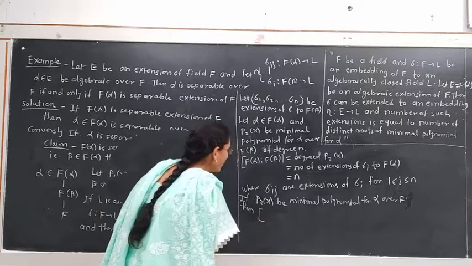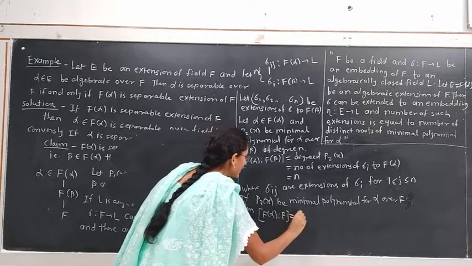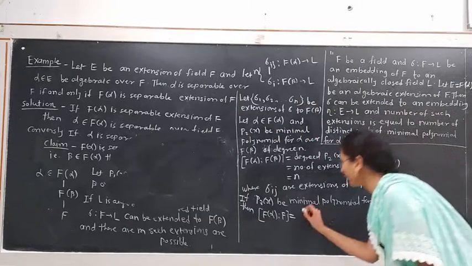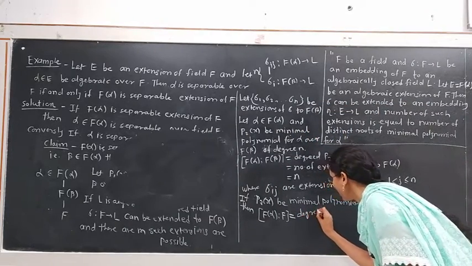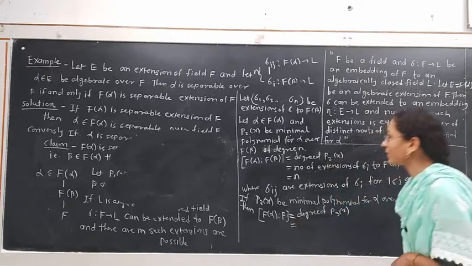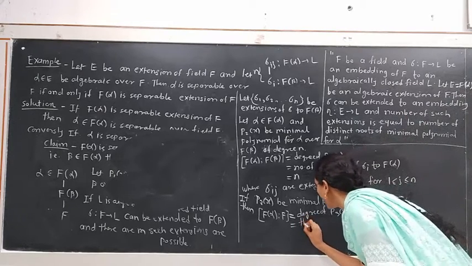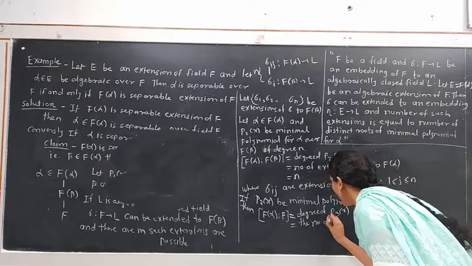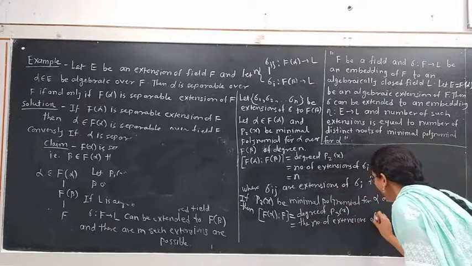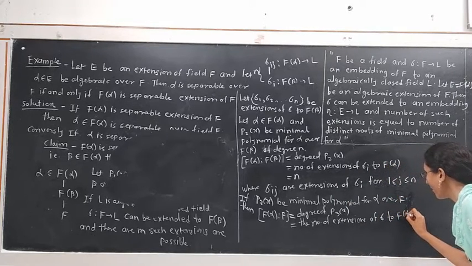The degree of the extension of F(alpha) over F is equal to the degree of the minimal polynomial for alpha over F, the degree of P3(x). This is equal to the number of extensions of sigma to F(alpha).